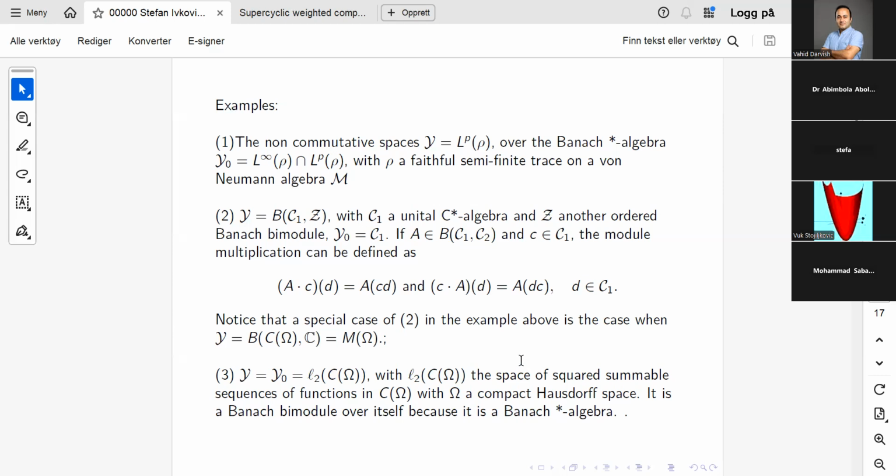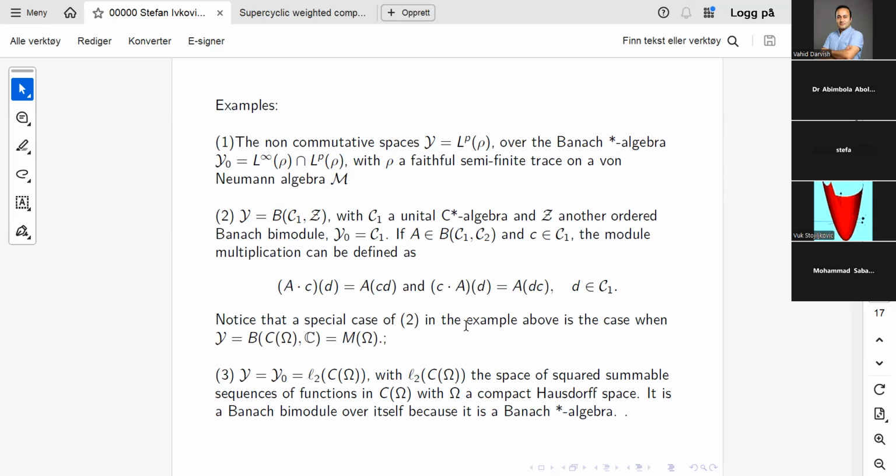And what is the special case? The special case is, for example, if you let Z simply be the field of complex numbers, then this becomes the dual of C1. And an even more special case is if C1 is C(omega), then the dual of C(omega) is M(omega), the space of Radon measures.